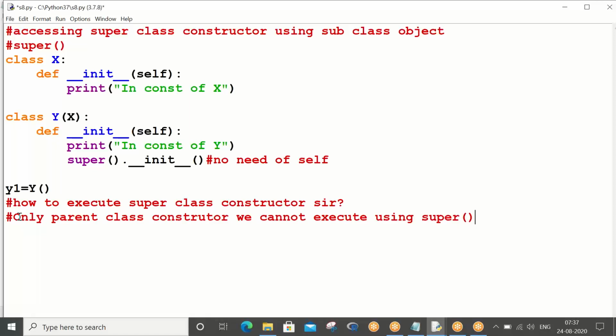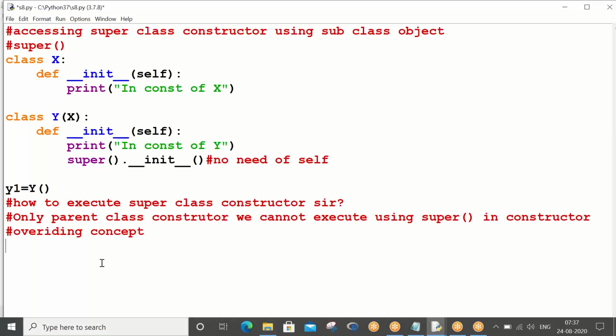In the sense, whenever you are using the super method, both the class constructors get executed. Only the parent class constructor cannot be executed in the constructor overriding concept. Okay, fine. So this is what you have to take.